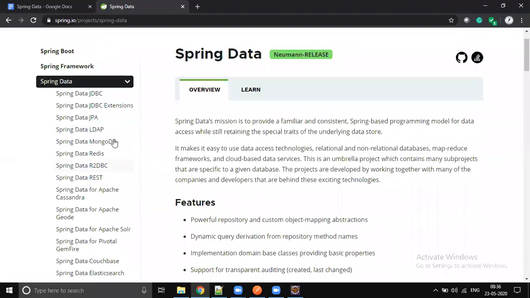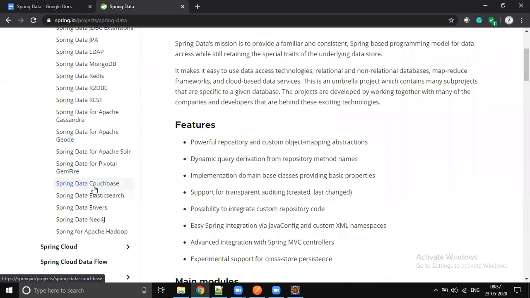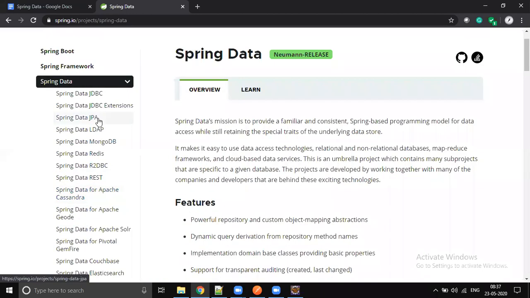You can connect to MongoDB, and we will use this in our reactive programming anyway. You can connect to Redis cache, reactive databases, relational database connectivity, Apache Cassandra, Apache Geode, Couchbase, Elasticsearch. For each and every database, we have submodules, but our intention right now is relational databases.